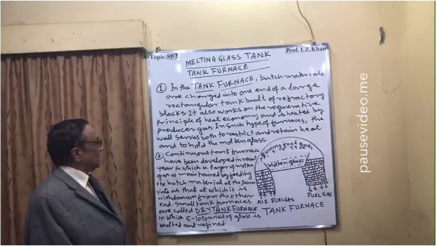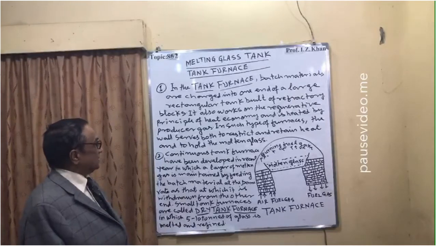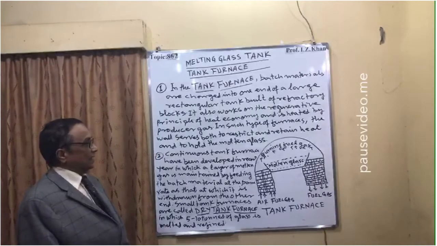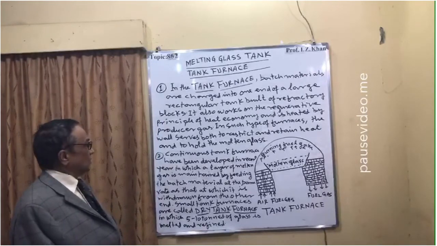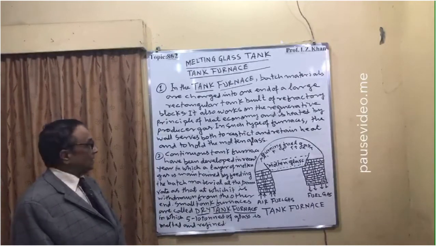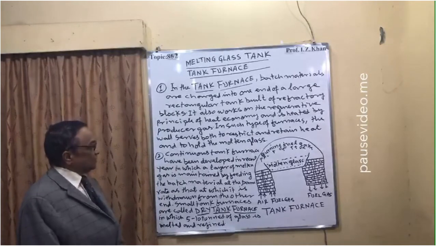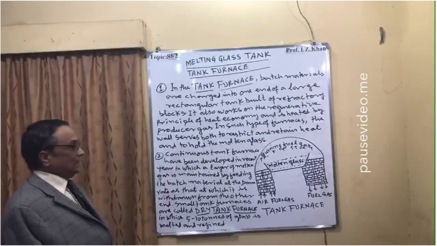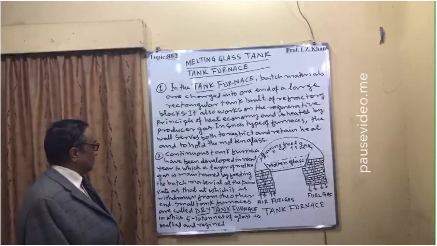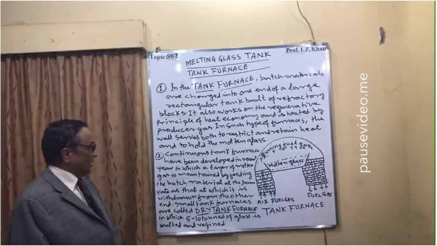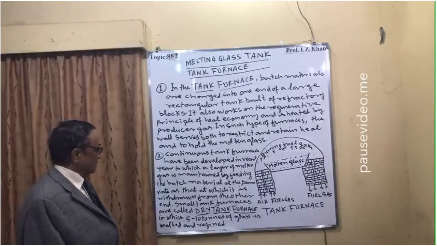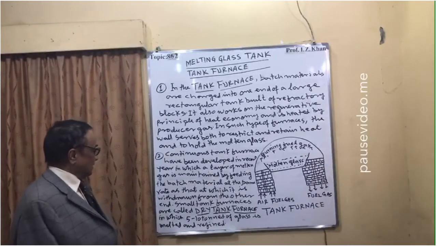In such furnaces, the wall serves both to retain heat and to hold the molten glass. Number 2, continuous furnaces have been developed in recent years in which a layer of molten glass is maintained by feeding the base material at the same rate as that at which it is withdrawn.